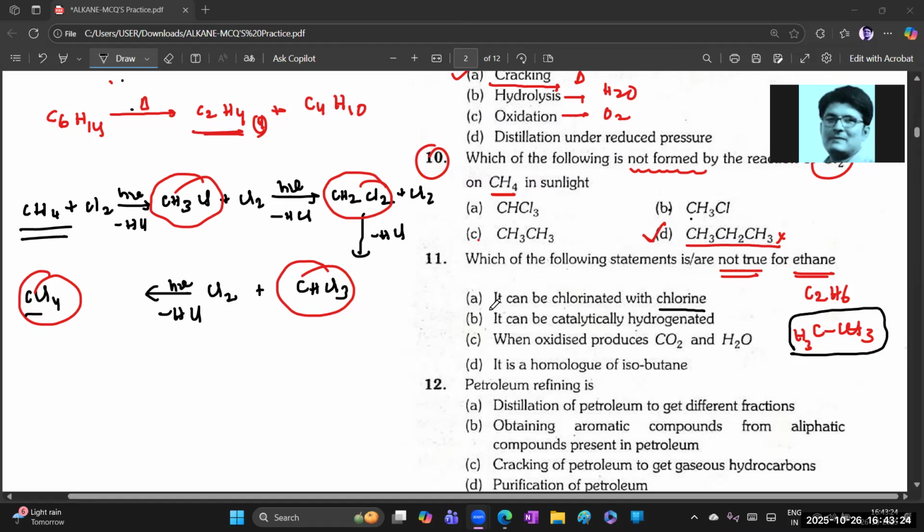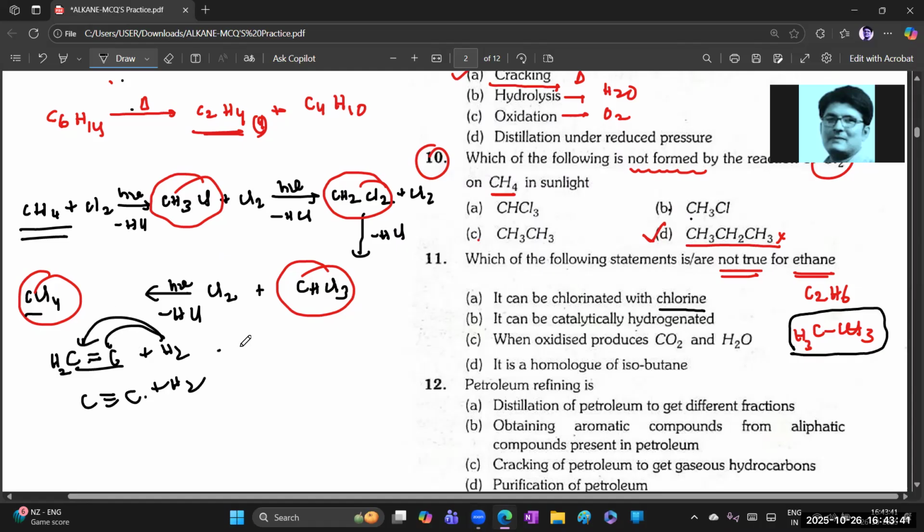Okay, let us continue. Mostly we know that catalytic hydrogenation works with unsaturated compounds, with a carbon-carbon double bond or triple bond. The double bond compounds can be converted into single bonded.